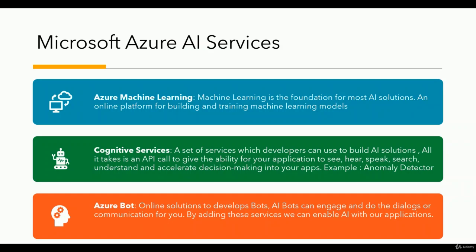After that, once the bot is trained, you just need to put the API of the cognitive services into your e-commerce code. Once you do that, your e-commerce website is conversational AI enabled.